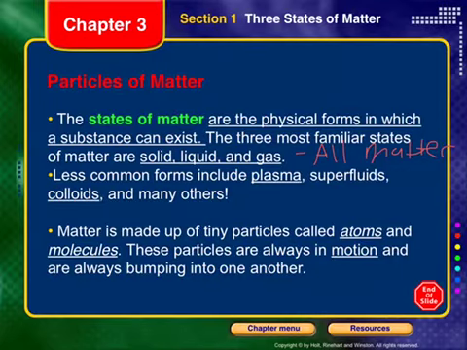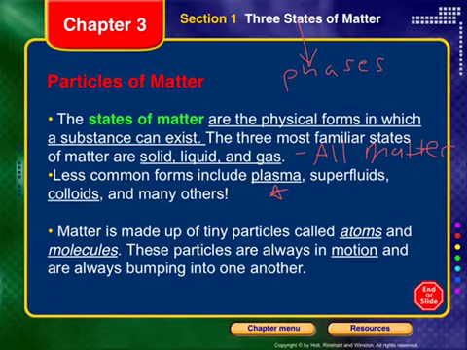So there's other forms of matter too. Also, I wanted to point out that states of matter, sometimes you'll see them called the phases of matter. States of matter is the proper name, but phases you might see in another textbook. If we do another activity online this year, you might hear them called the phases of matter. So other forms of states of matter are plasma, superfluids, colloids, and there's actually many others. I'm hoping to get you guys to do a little research on some of these kind of crazy states of matter that are out there too. We are going to get to plasma at the end of this presentation as well.